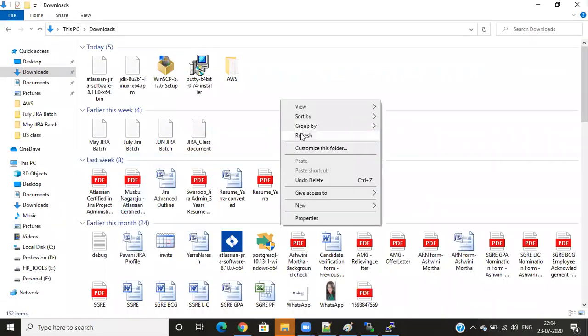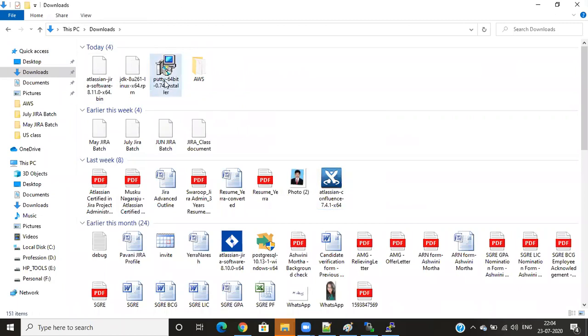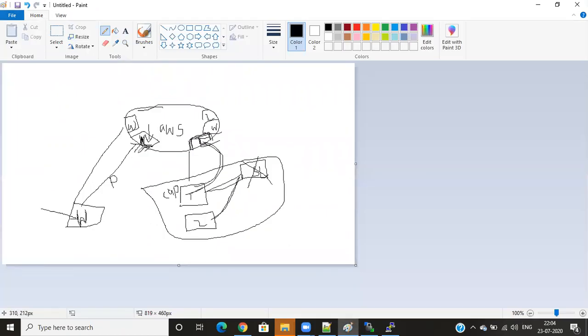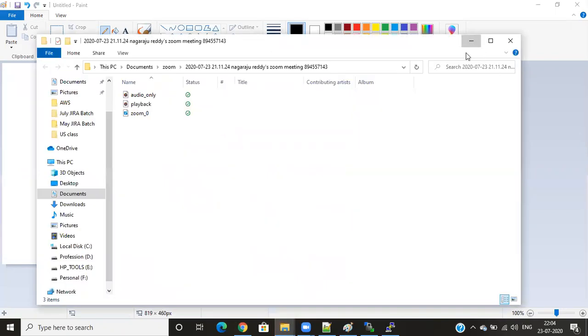Okay. So now what I did, I downloaded this tool on my local system. I deleted this. I know it requires JDK and Atlassian. So how do I move it to my Jira Linux environment? As you know, I installed it on my Windows, and I need to move it to my Linux platform. Just a simple step, we can do it here.